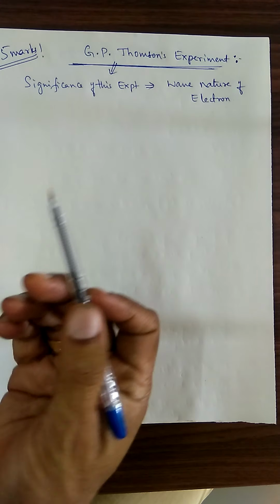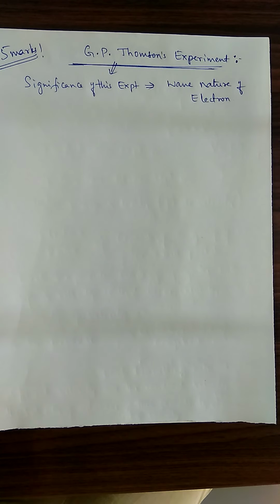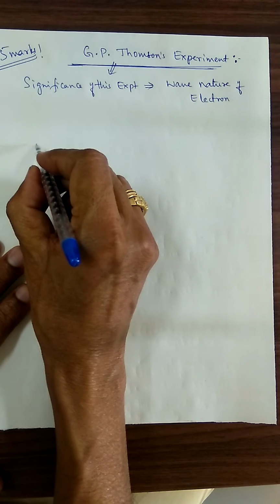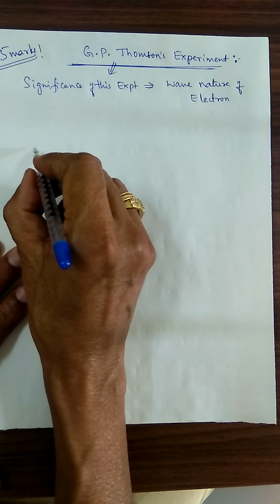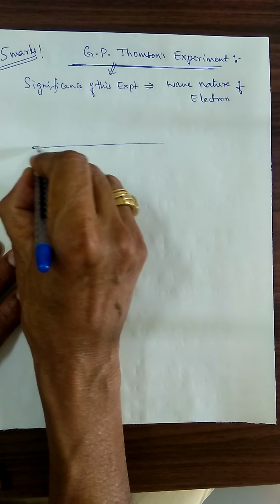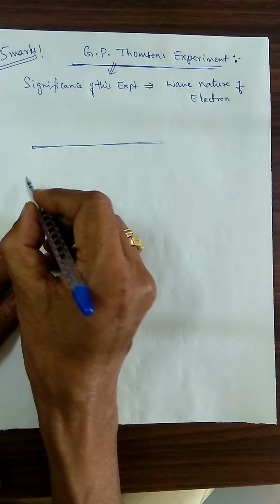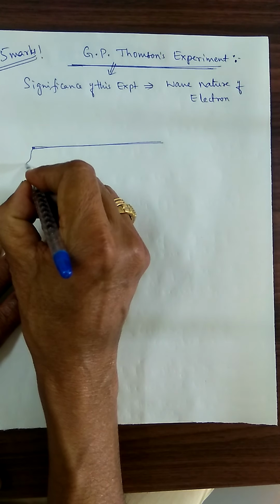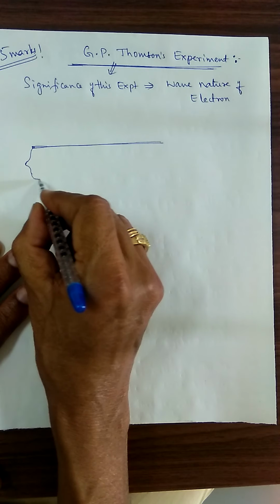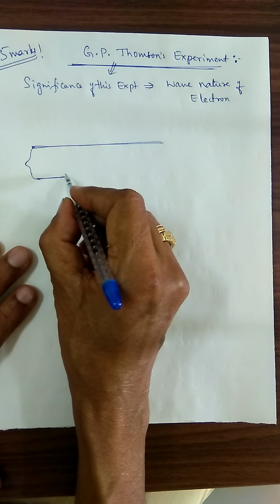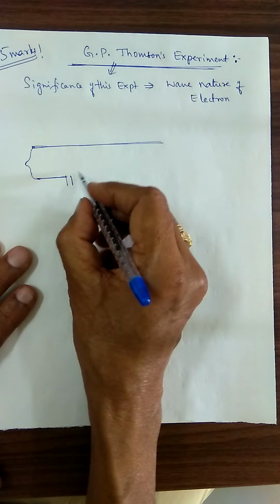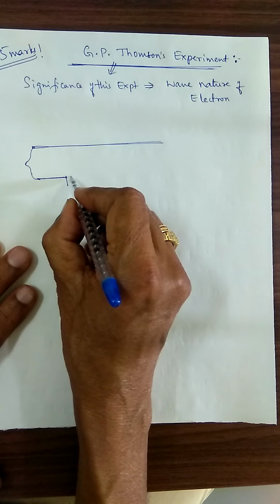What he has conducted and how he has conducted it, we are supposed to understand the concepts. For the experimental purpose, he has chosen a discharge tube. I am writing a discharge tube. You are aware of what a discharge tube is. Whatever air medium is there, we have to remove it. For that purpose, it has been kept here.